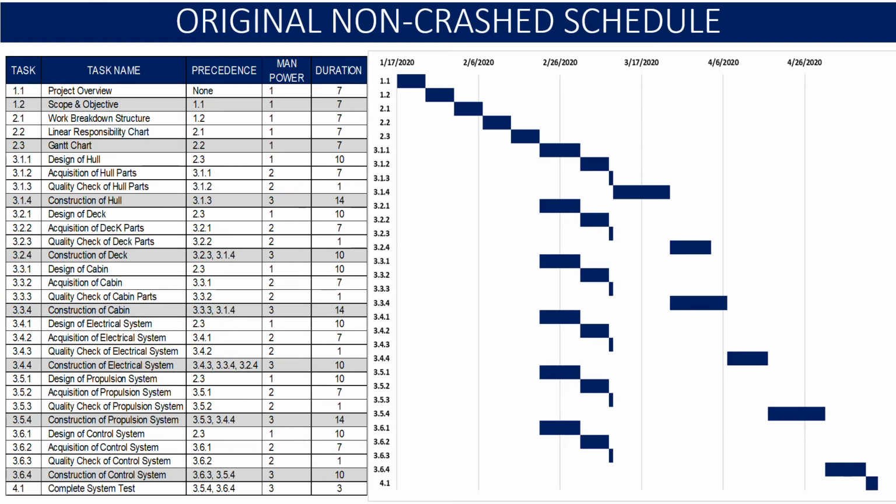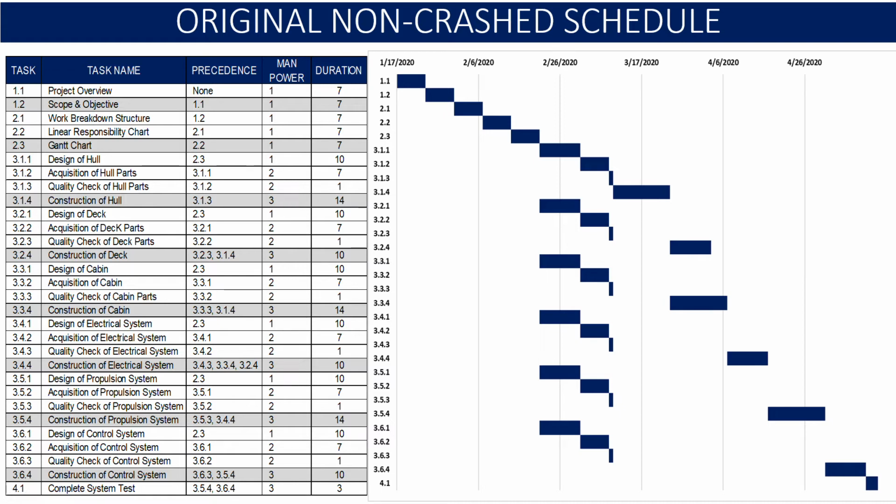I have applied the same concept to our original project. Here is the original non-crash project schedule. On the left side, the table gives you the list of activities with task labeling, predecessor activity, manpower requirement, and duration. On the right side, the Gantt chart represents the activities in graphical form.